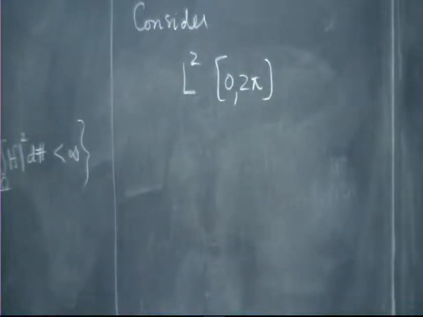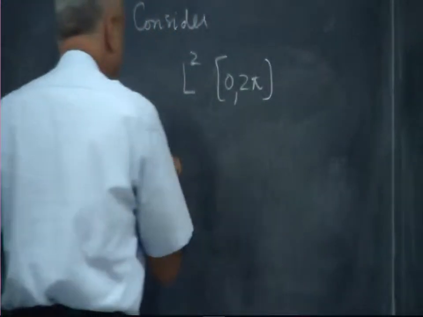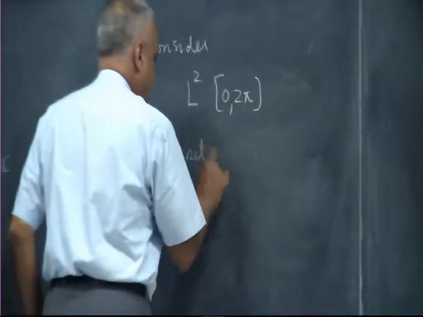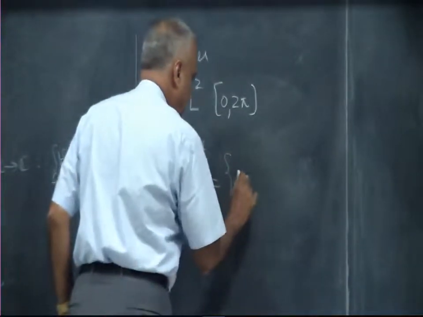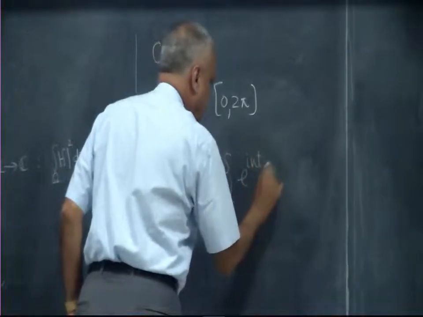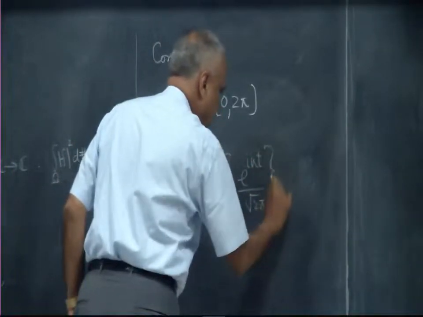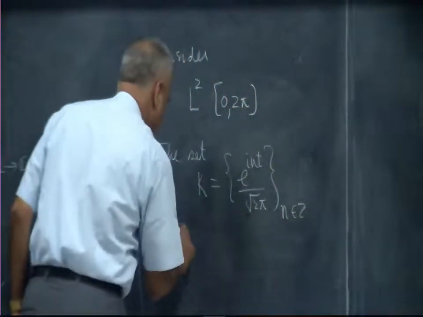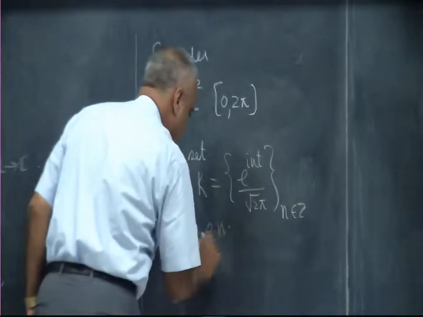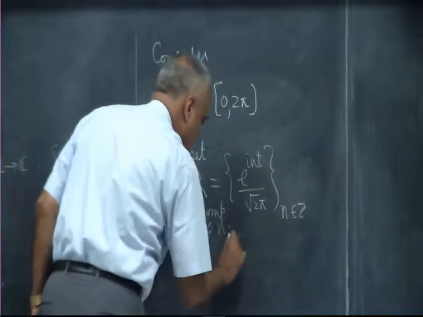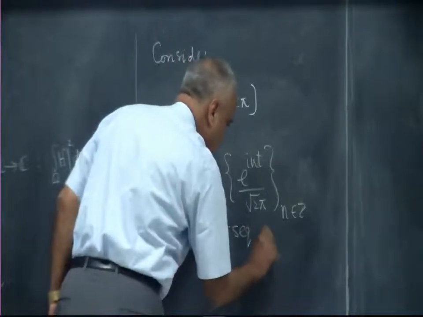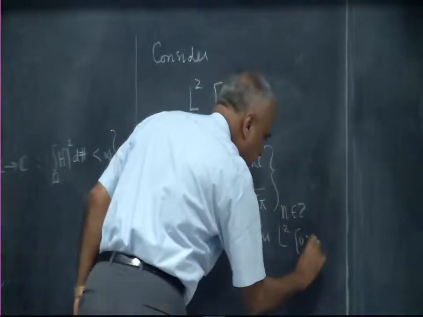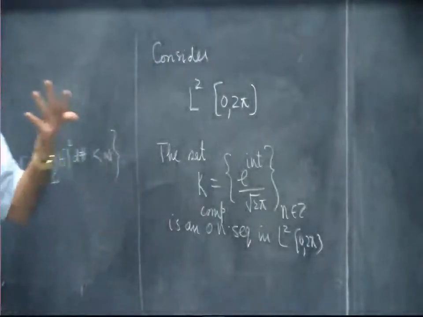Consider this space L2 0 to pi, and what classically Fourier did was he showed the set K equal to e to the i n t by root 2 pi, n belonging to Z, is a complete orthonormal sequence in L2 0 to pi. That is what Fourier series for finite energy signals is.